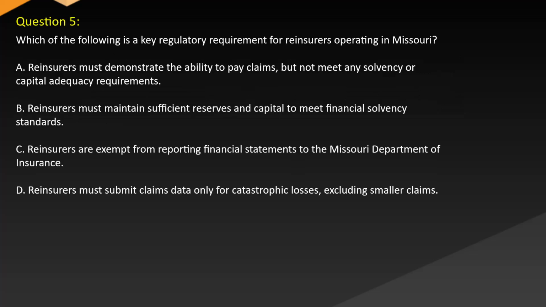Question 5. Which of the following is a key regulatory requirement for reinsurers operating in Missouri? A. Reinsurers must demonstrate the ability to pay claims, but not meet any solvency or capital adequacy requirements. B. Reinsurers must maintain sufficient reserves and capital to meet financial solvency standards. C. Reinsurers are exempt from reporting financial statements to the Missouri Department of Insurance. D. Reinsurers must submit claims data only for catastrophic losses, excluding smaller claims.